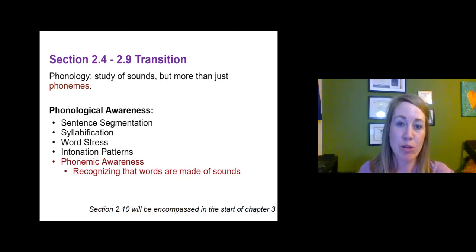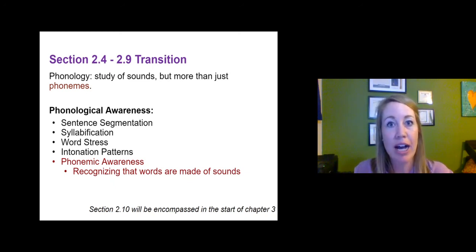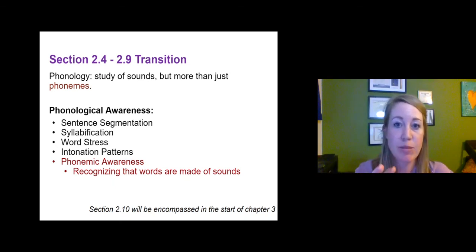So we're going to move past phonemes and into these more teacher-applicable topics. Be sure to read the textbook, and we'll move on to that information when it's available to you.